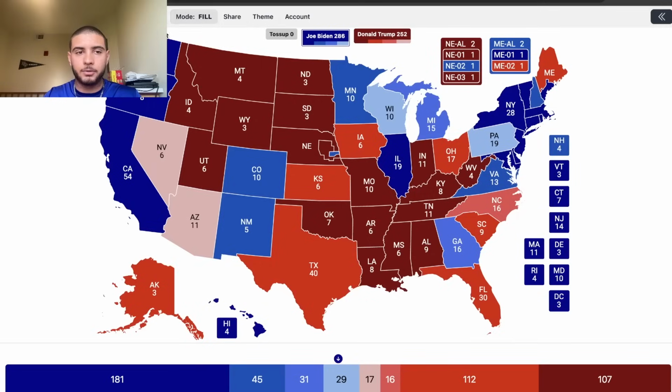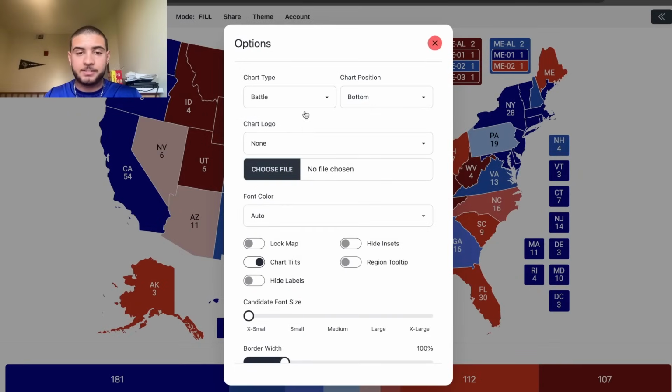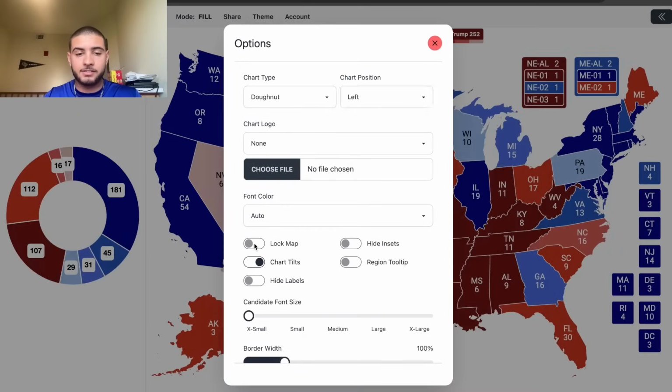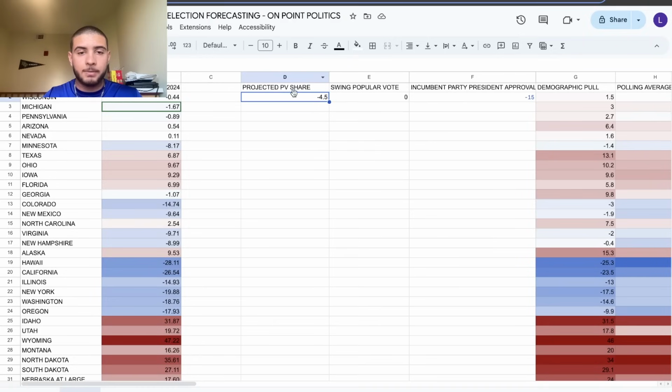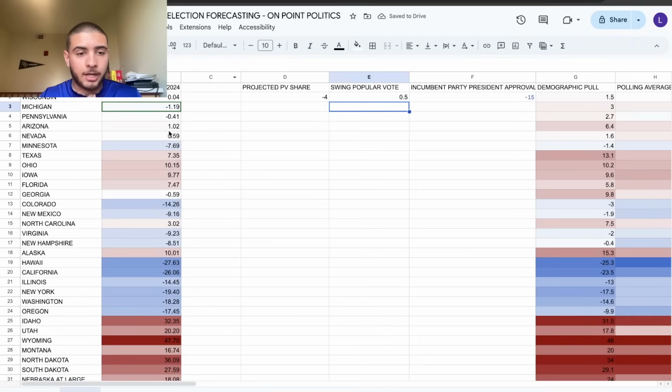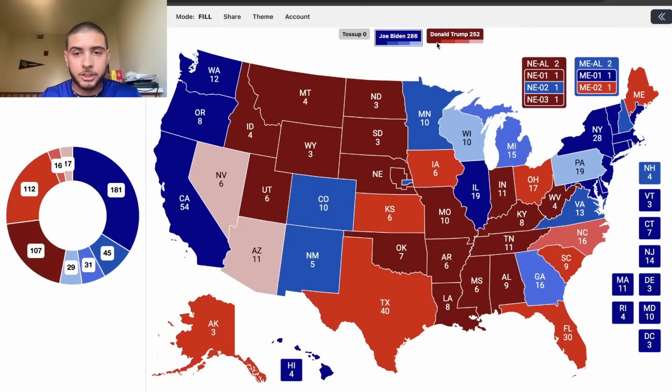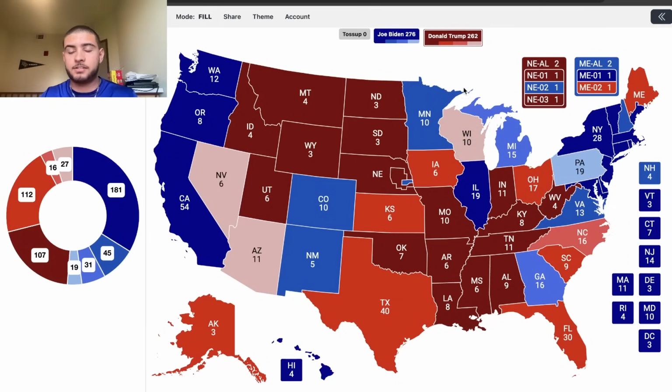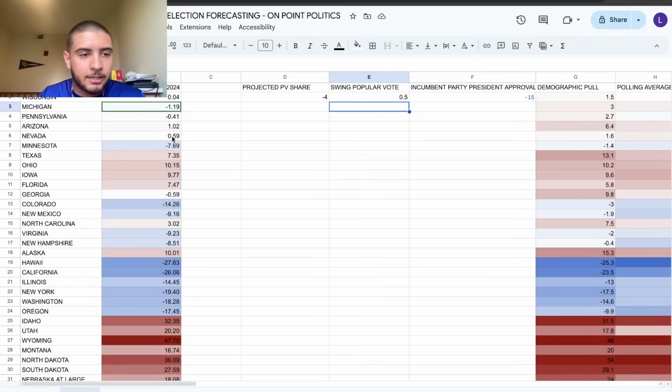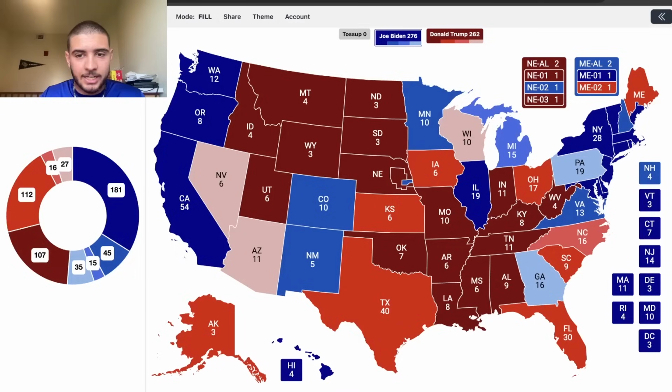This is what the model is actually showing me: he'd actually win with 286 electoral college votes, meaning that if he were to only win the popular vote by 4 points, he'd effectively lose the election, or almost lose the election, because he'd end up losing Wisconsin at that point, and Georgia would fall under that kind of margin. Pennsylvania would effectively be extremely close. And so at this point, he's about to be cooked.